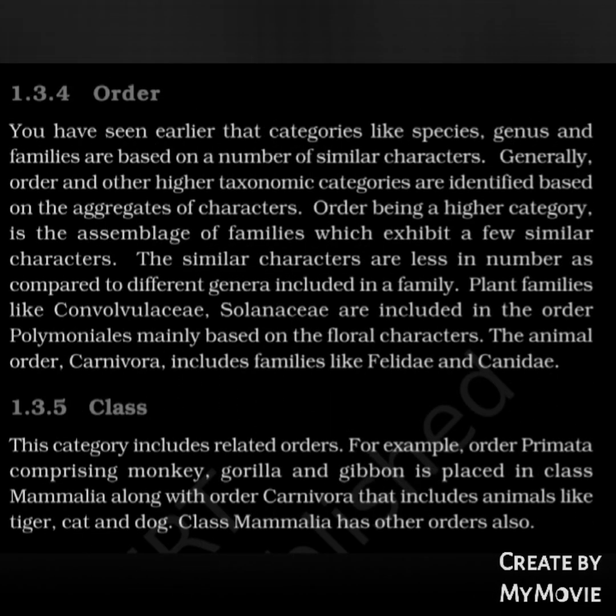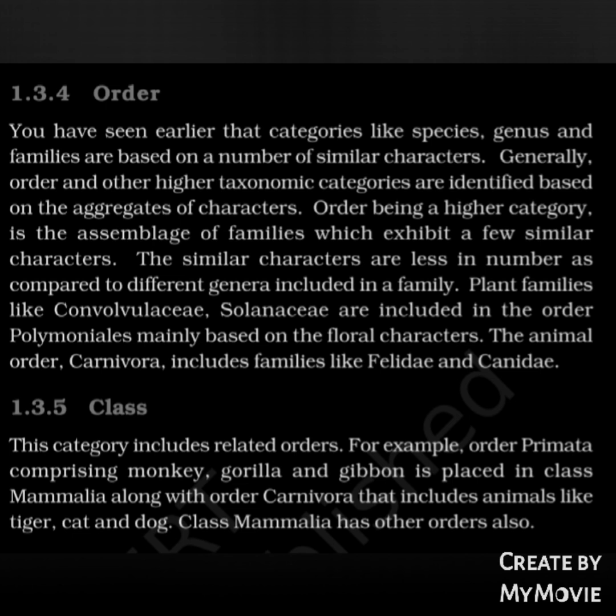Order. You have seen earlier that categories like species, genus and family are based on the number of similar characters. Generally, order and other higher taxonomic categories are identified based on aggregates of characters. Order, being a higher category, is the assemblage of families which exhibit a few similar characters. The similar characters are fewer in number as compared to different genera included in a family. Plant families like Convolvulaceae and Solanaceae are included in order Polemoniales mainly based on the floral characters. The animal order Carnivora includes families like Felidae and Canidae.